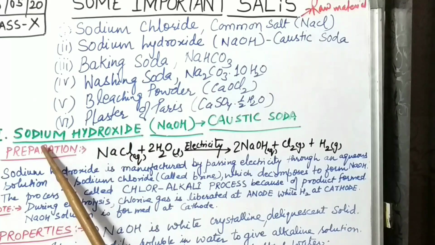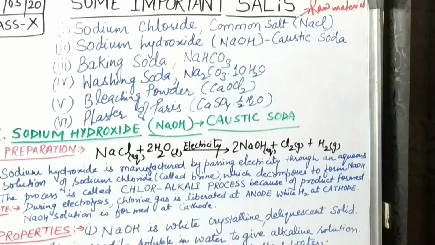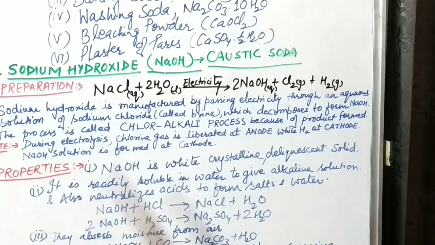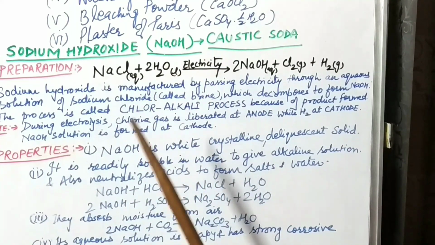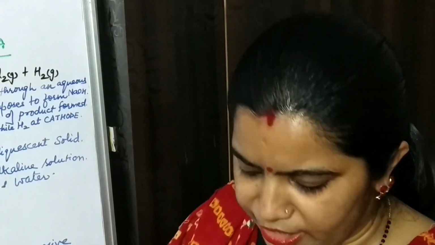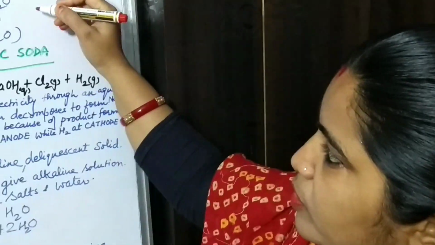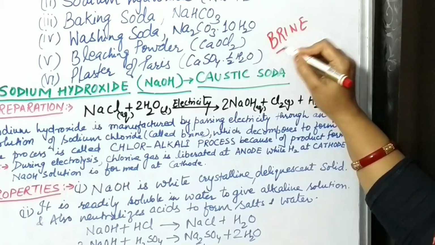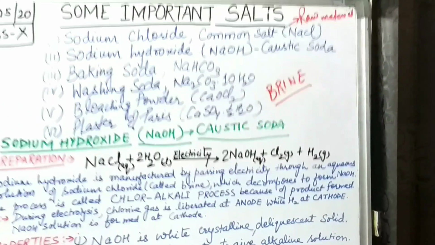Okay, so our first salt is sodium hydroxide today, and it is also known as caustic soda. Now how is it prepared? In your exams also sometimes they may ask you, what do you mean by brine? See, brine is a very important term here, generally used while preparing sodium hydroxide.